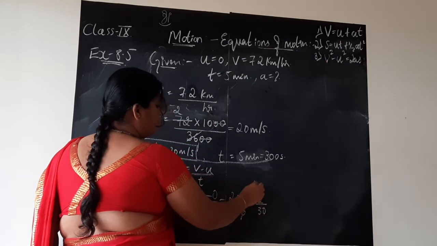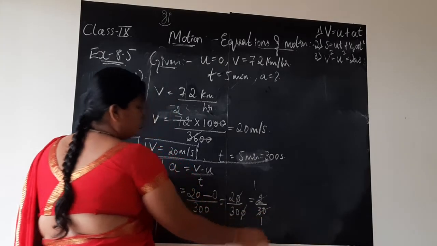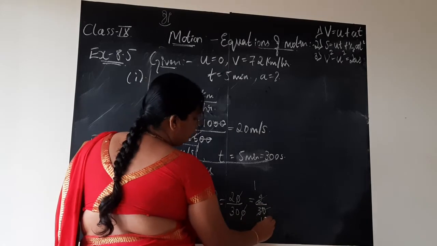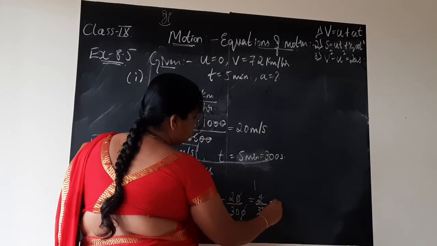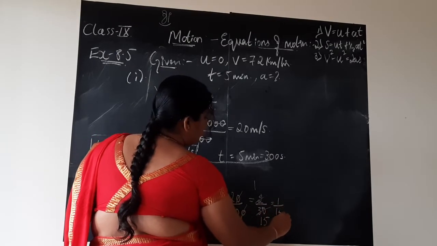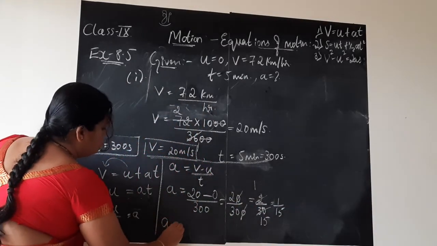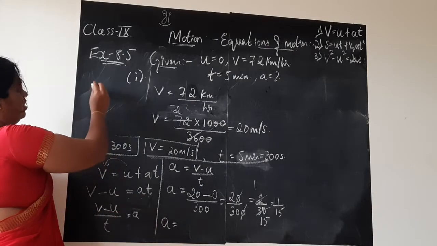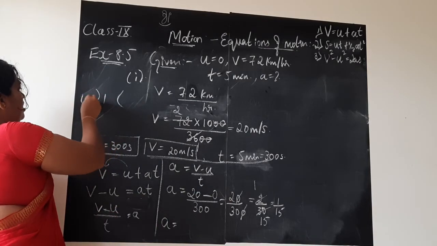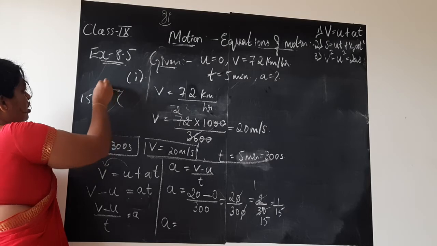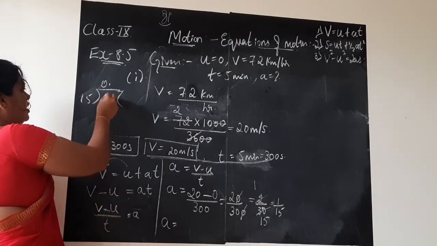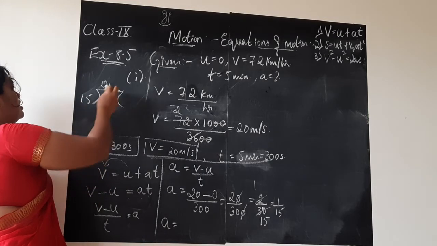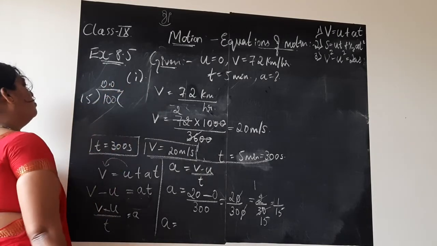Let us do with the 2 table. 2 ones are 2. In the denominator 3 is there. 2 ones are 2. If you do, remainder is 1. It becomes 10. 2 fives are 10. So we got 1 divided by 15. You want me to show the actual division or directly? I will show. Why confusion? 1 is there. I need to divide it by 15. It is not possible. So 0 point I will take. This became 10. Is it possible to divide? No. 10 is still very much less than 15. 1 more 0.